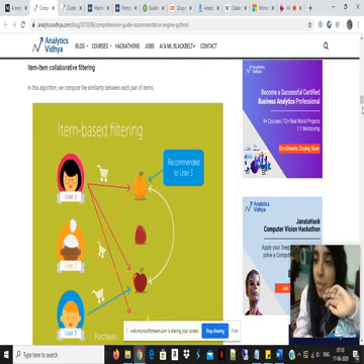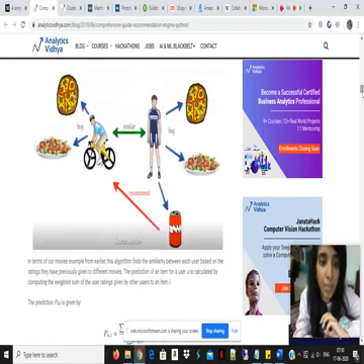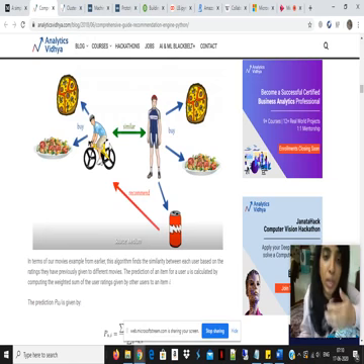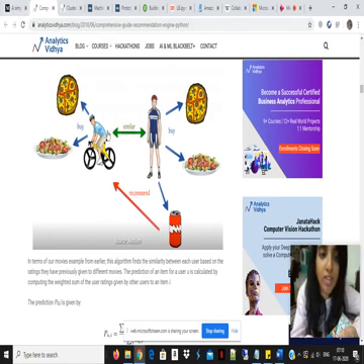The other kind of collaborative filtering is the user-based collaborative filtering approach. This is the kind of approach that we have adopted in our model. So what is happening here is we find the similarity between users. This can be found basically using cosine similarity or Pearson correlation or Euclidean distance and many more. So we find similarity between the two users.